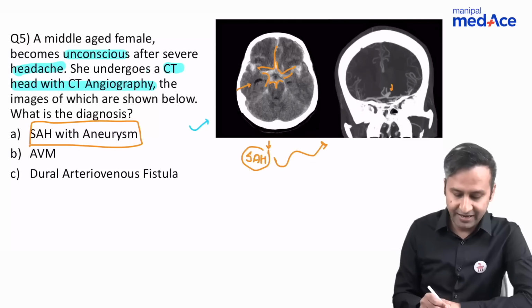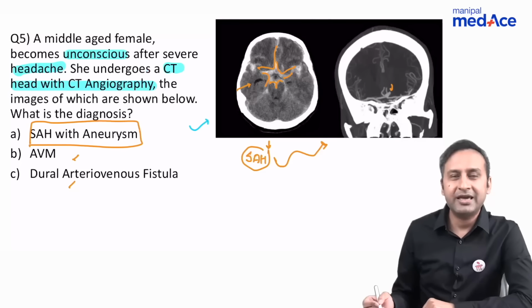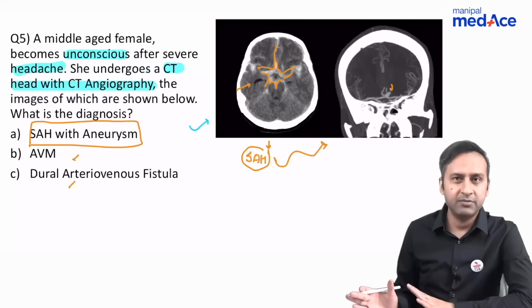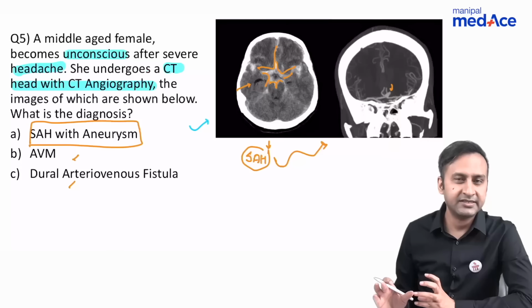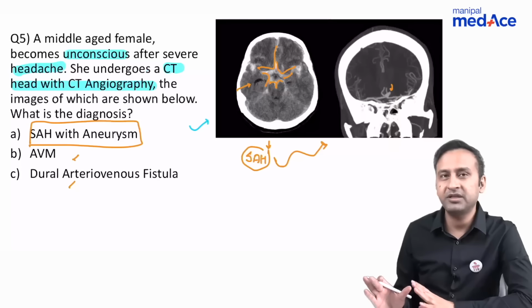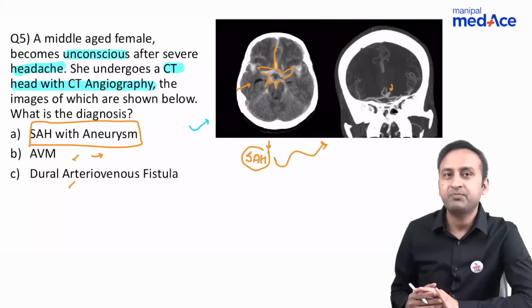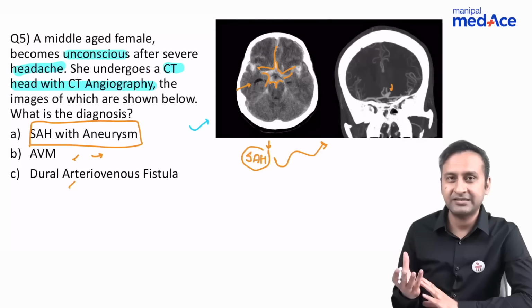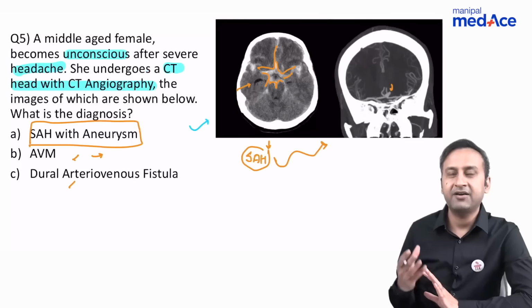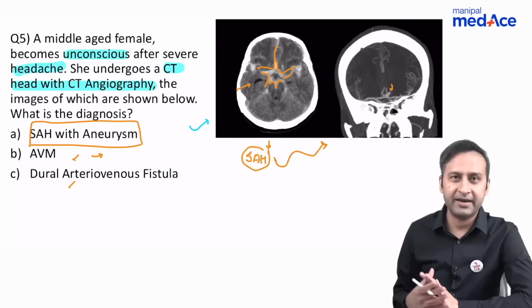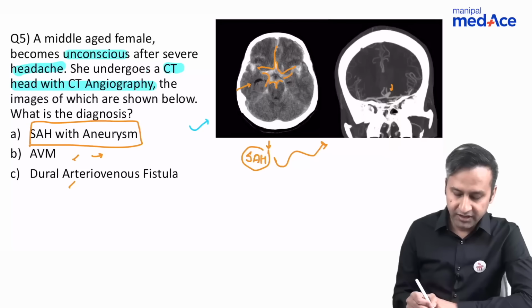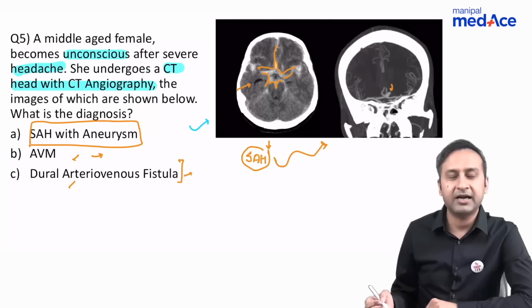The other options were AVM and dural AVF. So AVM would present as intraparenchymal bleeds, although they can also be associated with SAH, but intraparenchymal bleeds are going to be the primary manifestation. Secondly, you're going to find this bag of worms appearance on CT angiography. You're going to find a vascular tuft in the brain parenchyma in the cases of AVM. Dural AVFs are also not going to present with isolated SAH.